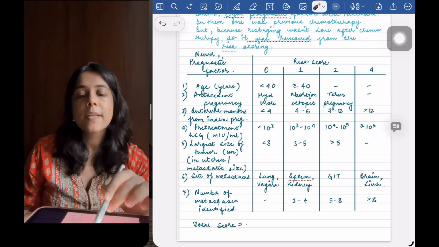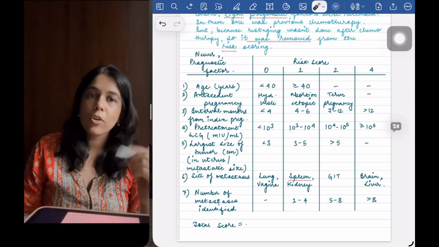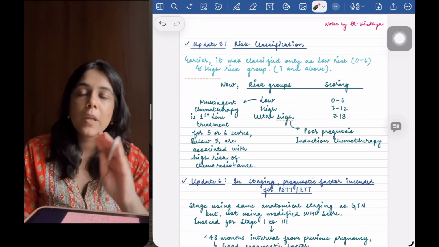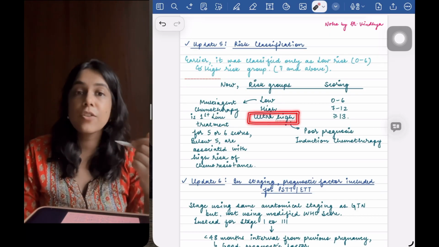So this way we have to see and give the risk scoring to the particular patient. On the basis of that, we have to prognosticate. The fifth update is risk classification. So earlier there were only 2 groups, low risk group and high risk group. But now there is another group that has been added, which is called the ultra high risk group.